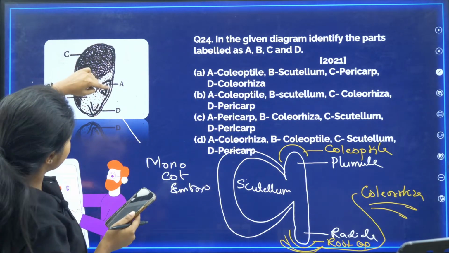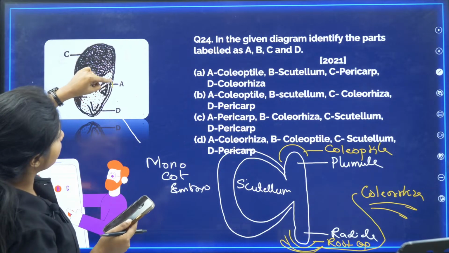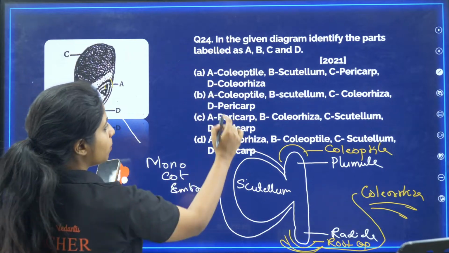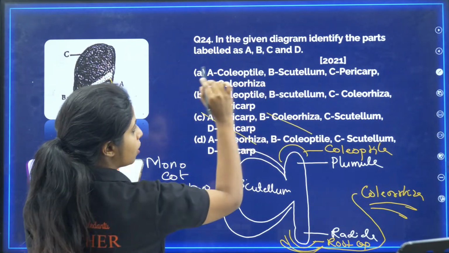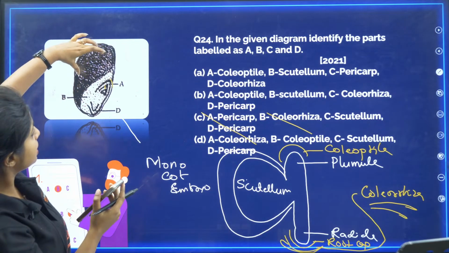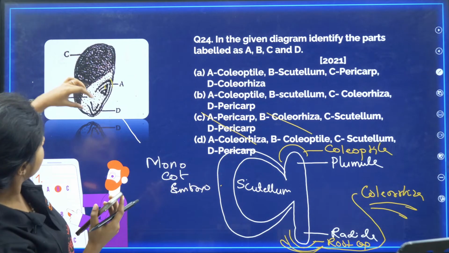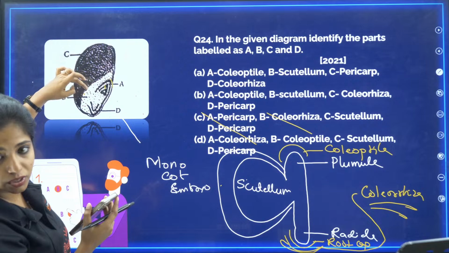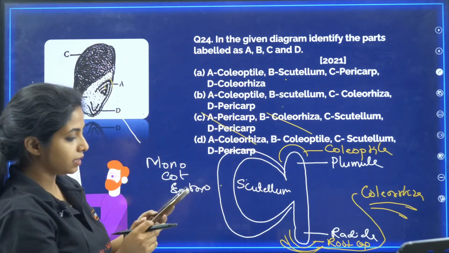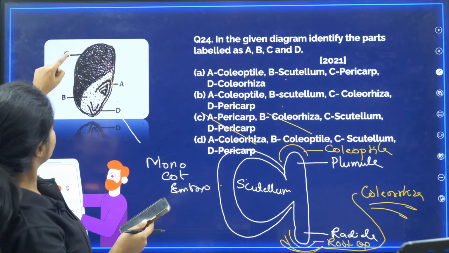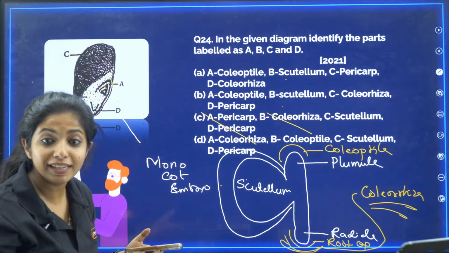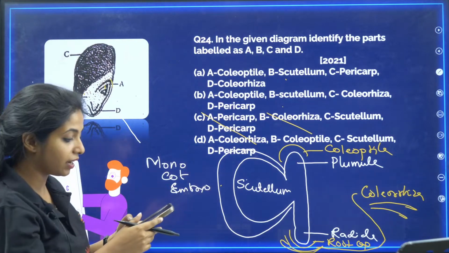Now, the same image, they have put it like this. So, A part, this is the plumule. So, A part which is there will be what? It will be coleoptile. So, A is coleoptile. I have two options like that. Let me exclude these options. Now, what about B? B is over here. This is the endosperm, the outermost thing. Over here, the white region that you see is the scutellum. So, B becomes scutellum. Again, I am getting this as the answer. Now, going ahead with C. What is C? C is the covering of the seed in which this particular embryo is there.